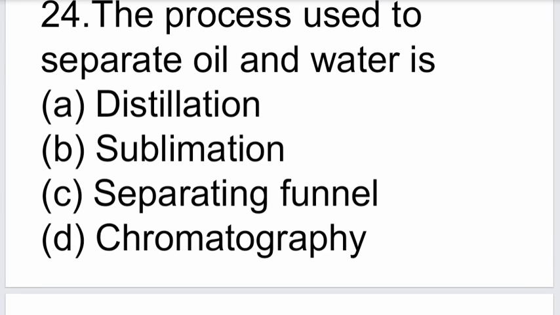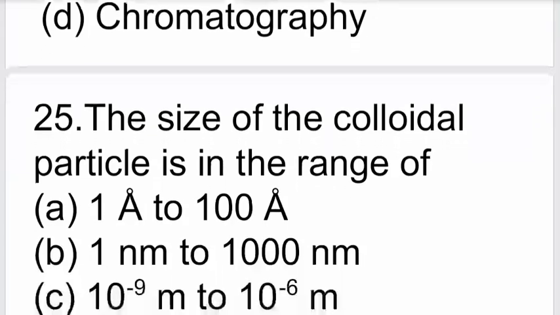The next question. The process used to separate oil and water is: distillation, sublimation, separating funnel, chromatography. The correct option is C, that is, separating funnel.